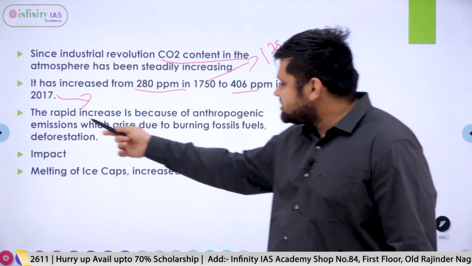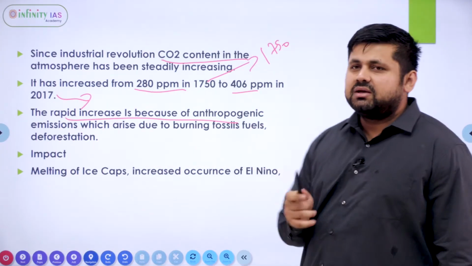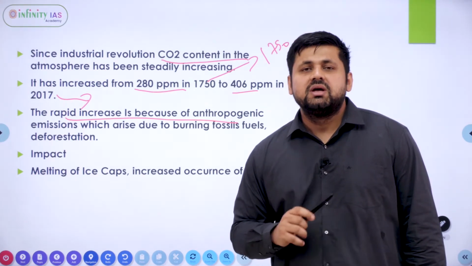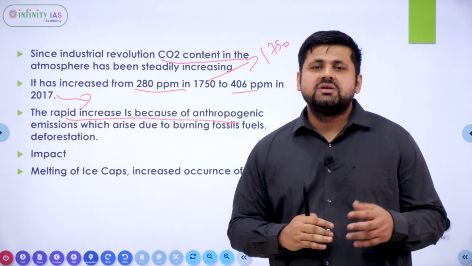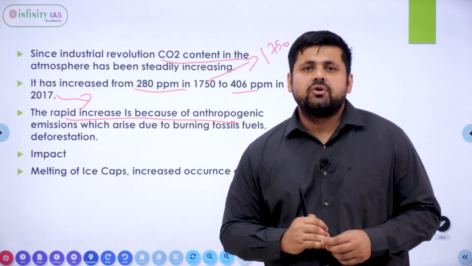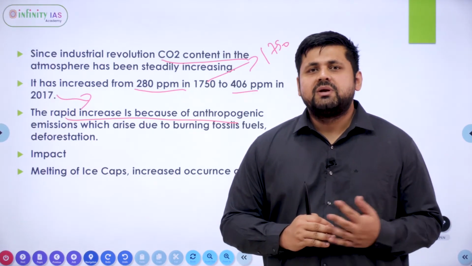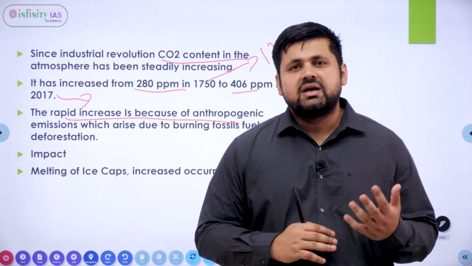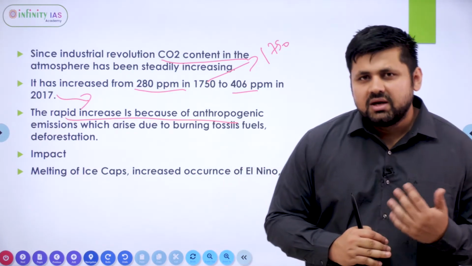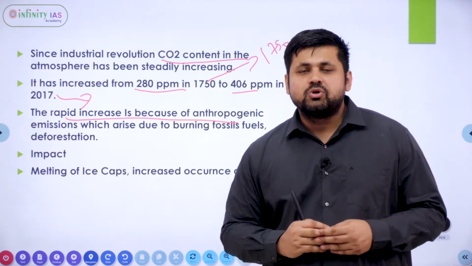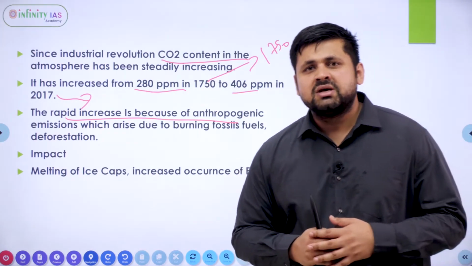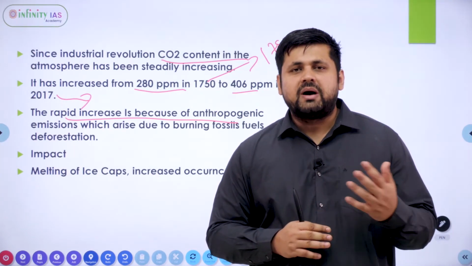The reason for the rapid increase in CO2 concentration is anthropogenic emission. That is why it is said that human beings are very much responsible for global warming and the climate change which is taking place. The various reasons why the concentration of these gases is increasing in the atmosphere are vehicular emissions and emissions from coal power plants.